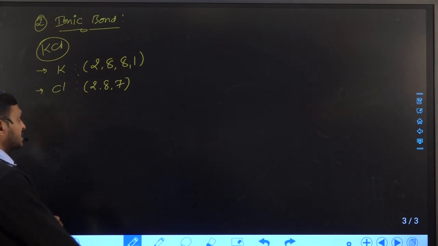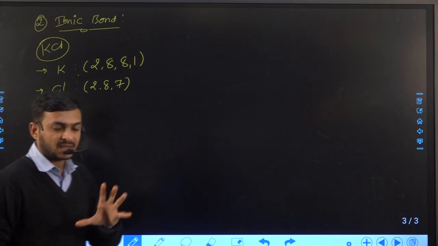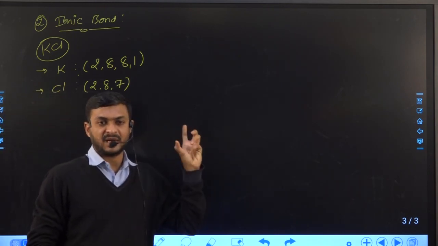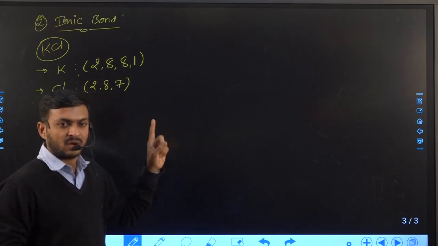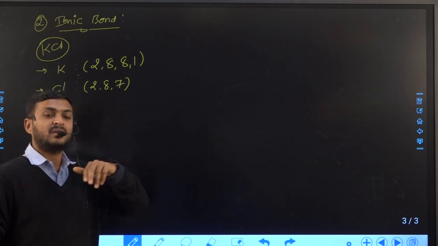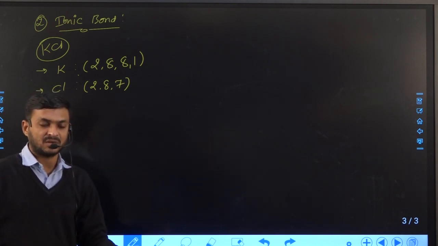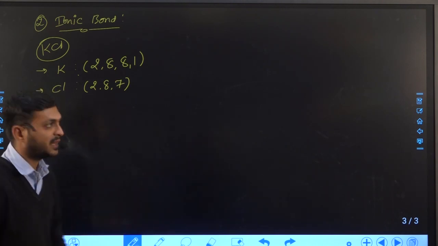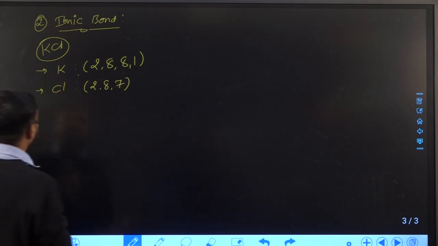So how can we discuss this? Whatever we discussed in our previous slide, just concentrate to understand this example. Once you understand, then we can understand the remaining examples also, right? First thing is you should write the electron configuration.